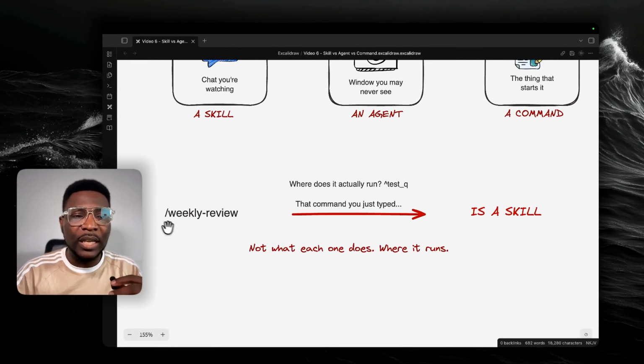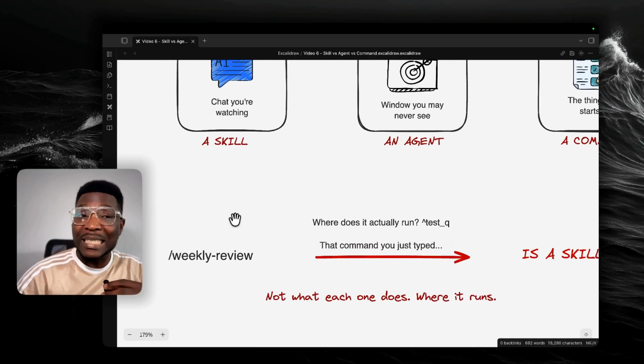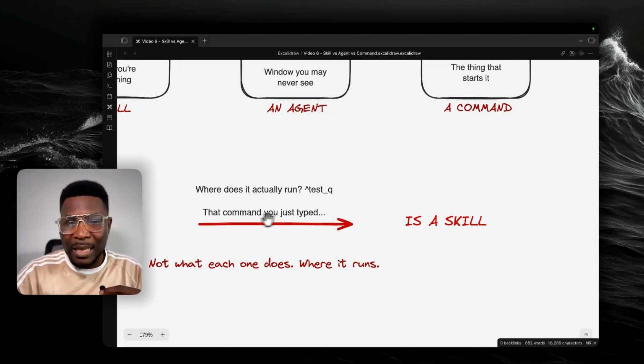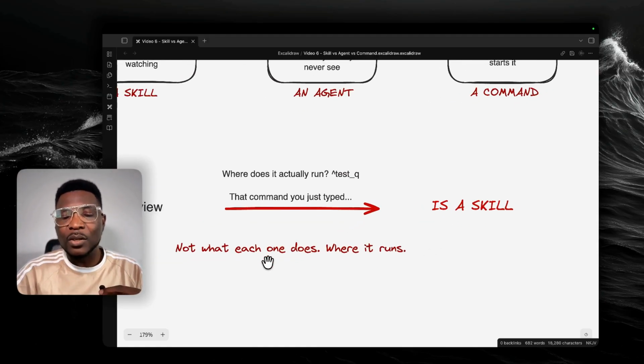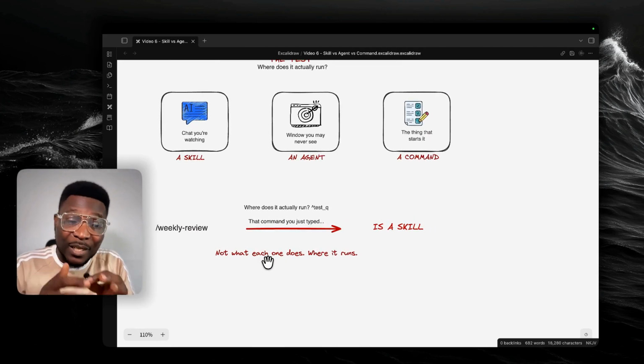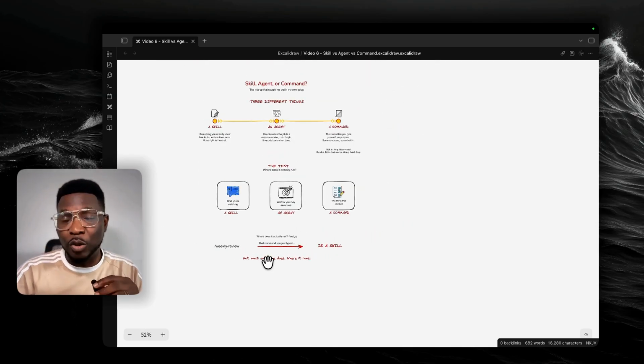So for example, a weekly review is a command, but it's also a skill because you wrote up what it needs to do. So that command just started a skill. So again, the way to understand how skill, agent, and command are different from each other is not in what they do, but where each of them runs.